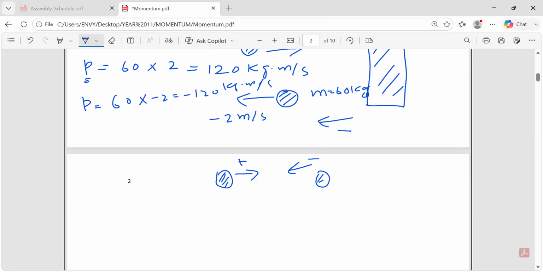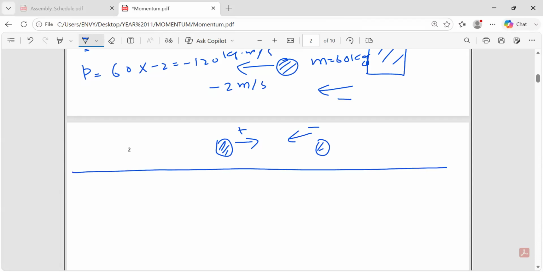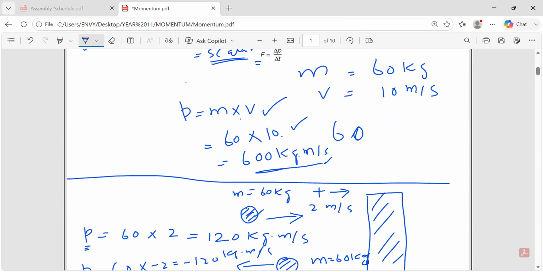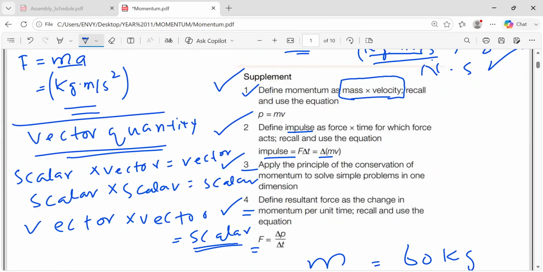Now, what more do we need to know about momentum? I think the simple momentum is now done. It's clear, right? Now I'm going toward impulse, but before I go, I need to go to the learning objective, which is to define impulse first, and then show the relation of impulse and the change in momentum.